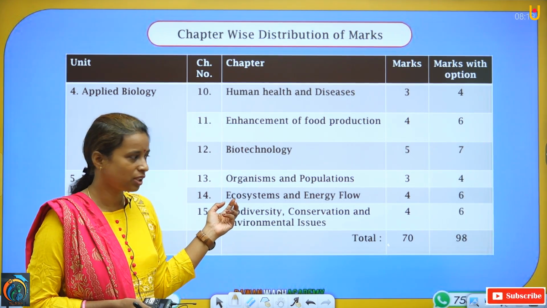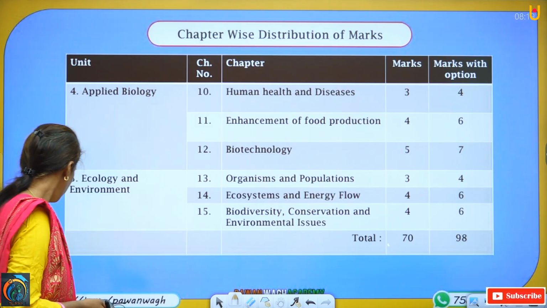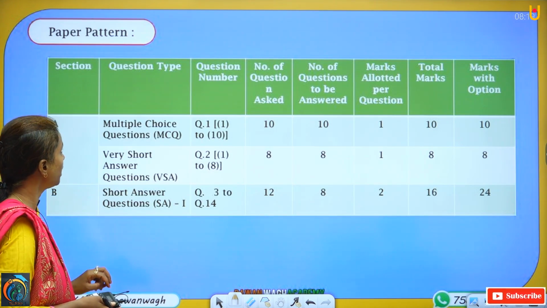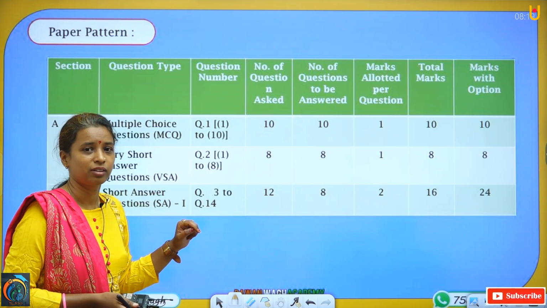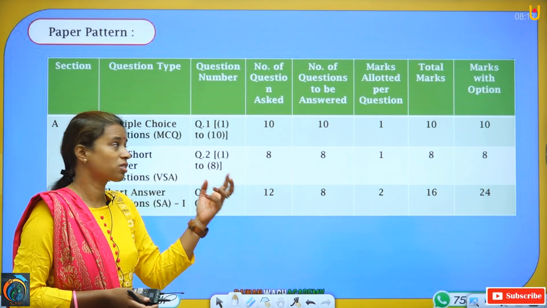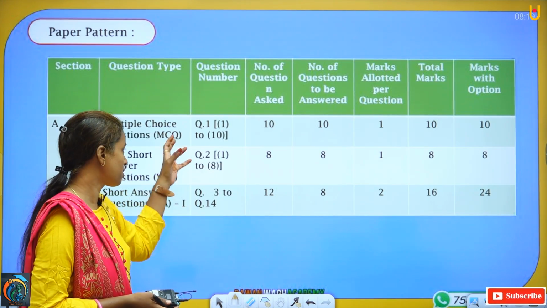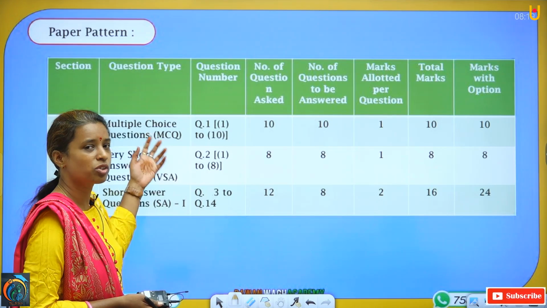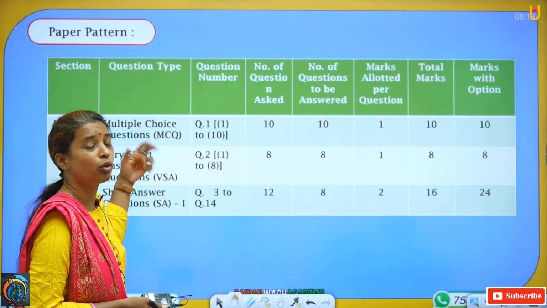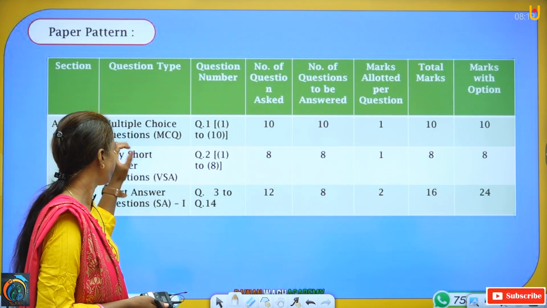Now we are going to the paper pattern. Which type of questions you are going to face in this examination, and in what pattern the questions will come.